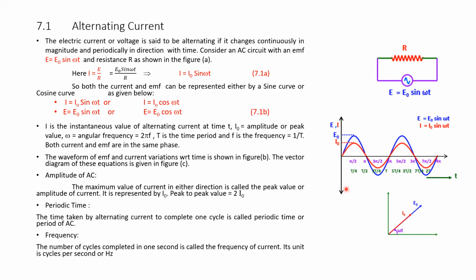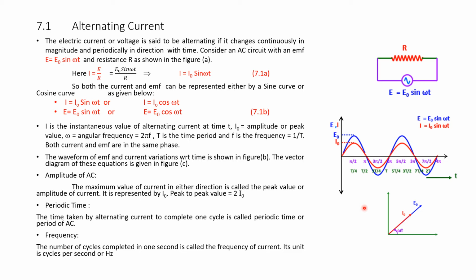Please remember all these equations and understand very clearly the waveforms, the equations for waveforms, the characteristic curves, the diagrams, the vectors, and the phase difference between current and voltage. These are all very important to understand the basics of alternating current.